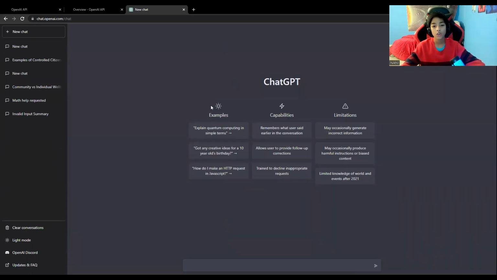It shows your examples, the capabilities, and limitations. I think this is really cool. It's kind of like chatting with your friend, or just any kind of chat. It's really simple to operate, not overly complicated. That's one thing I like about it.